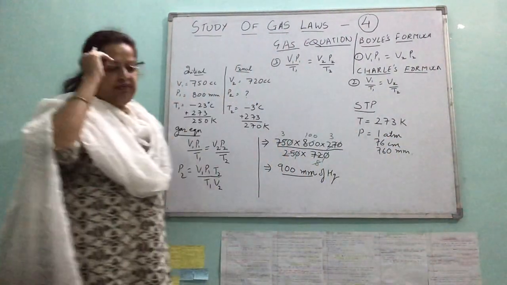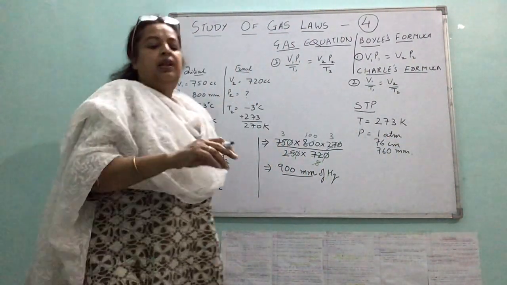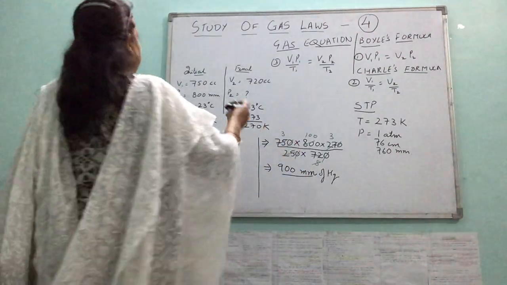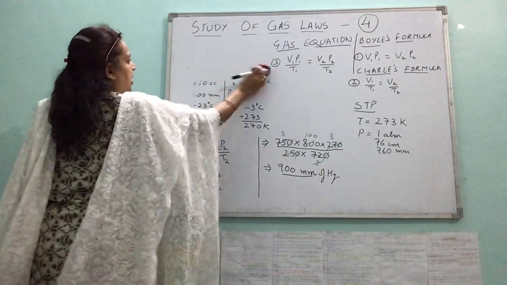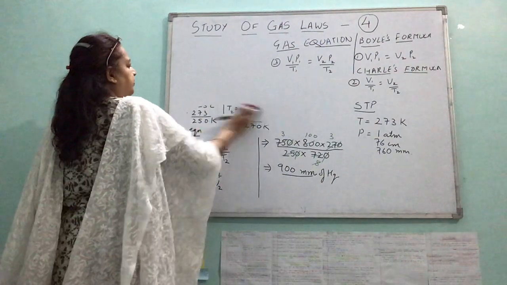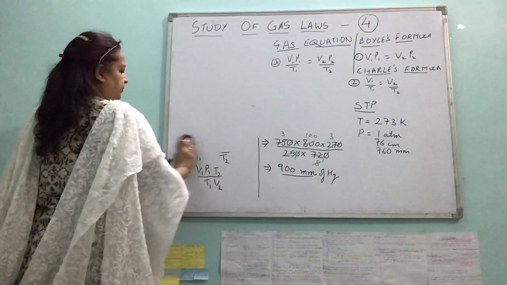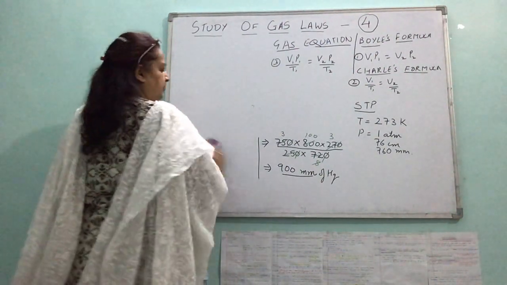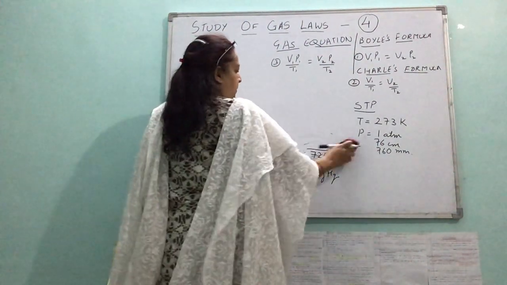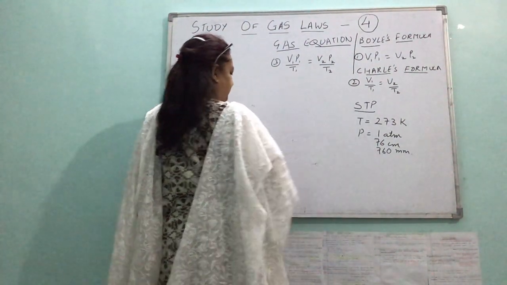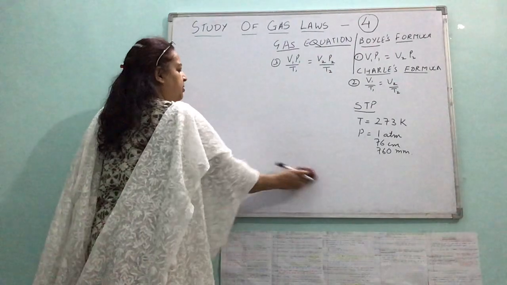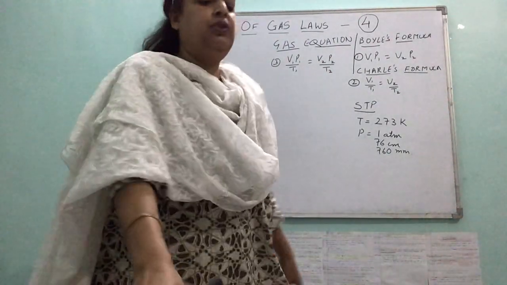Any of these, right? So the question is question number 4. I'll rub it and I'll start from the beginning. I'll be taking some numericals, then you will be doing the numericals on your own.